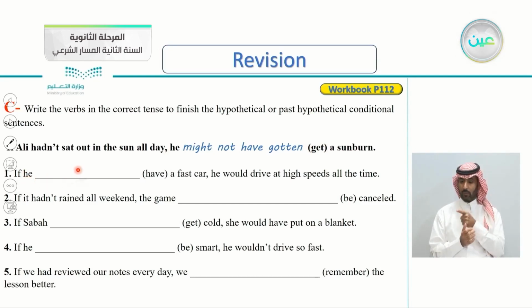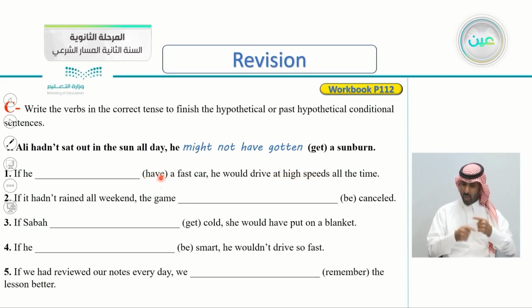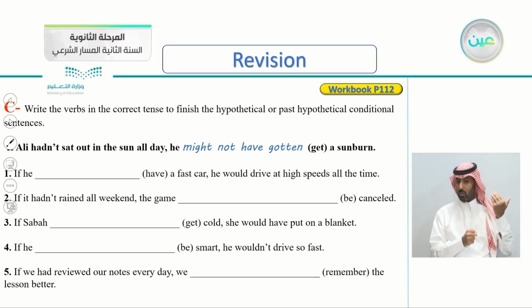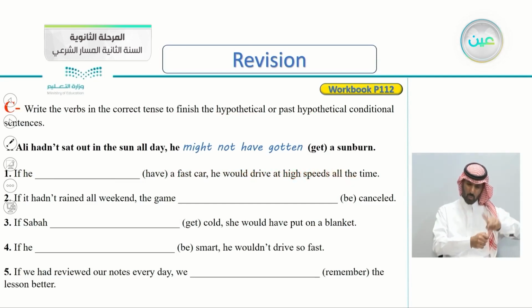If he have, and the verb here is have, a fast car, he would drive at high speeds all the time. And notice have, is it present or past? Yes, present. So we're dealing here with a present hypothetical. Again, if he have a fast car, he would drive at high speeds all the time. So now we know it's present hypothetical.